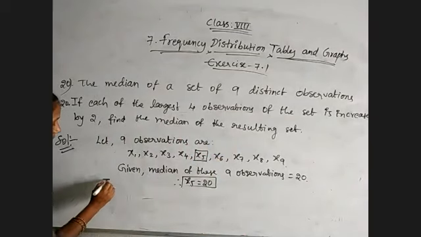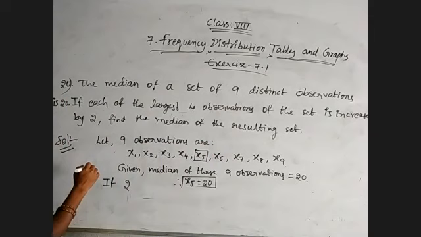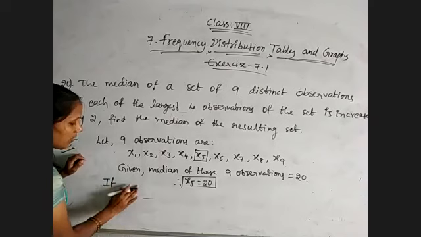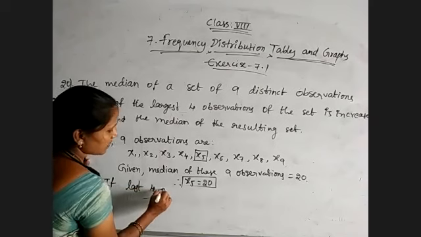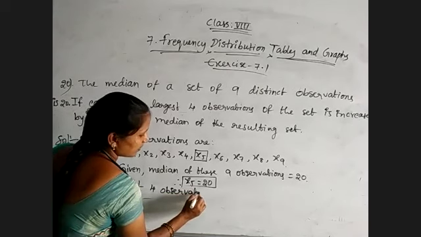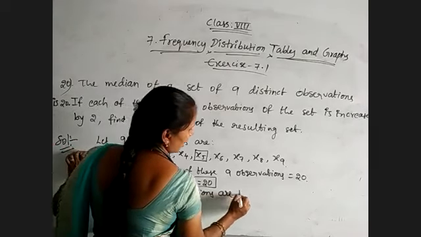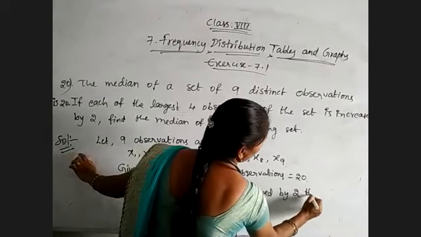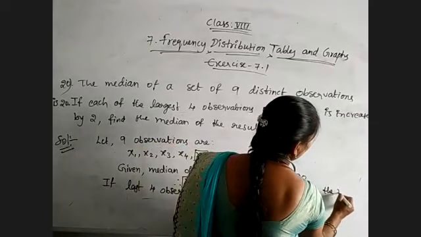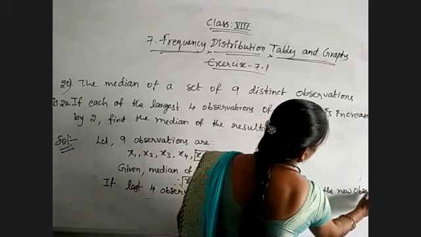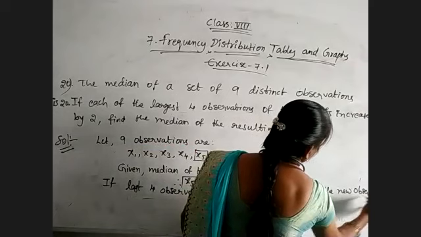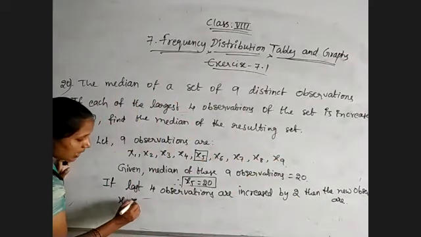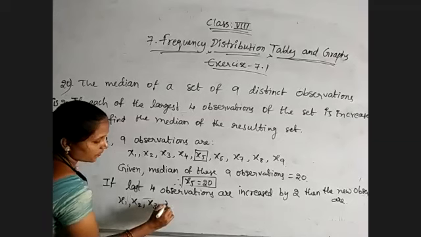If the last four observations are increased by 2, then the new set is what we will get: x1, x2, x3, x4, x5.